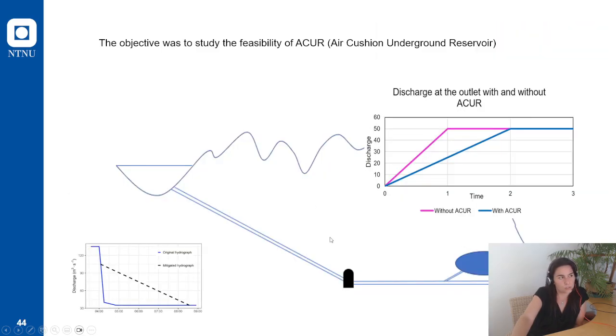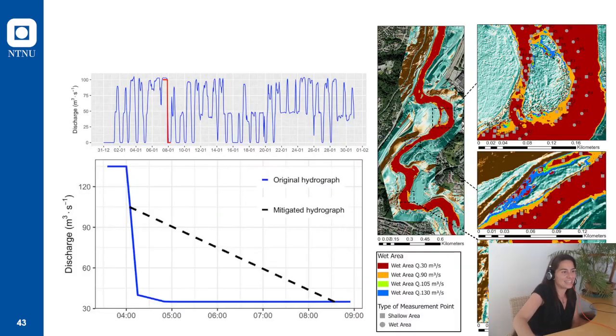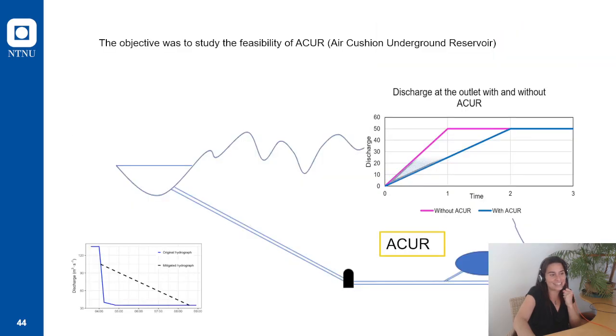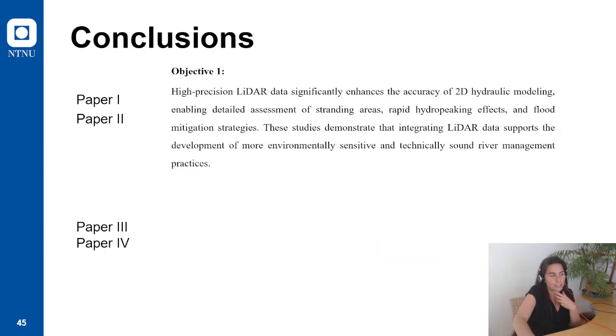The objective was to study a core Ercosian underground reservoir, but this wasn't feasible. This was just a research study, but I will not go deeper into this today. But what we see in this mitigation paper is that, okay, we can get great results, but the time that it took to get the data was still very long. And yeah, I think it's a big difference to having a good Lidar data set. And we also forced the calibration.